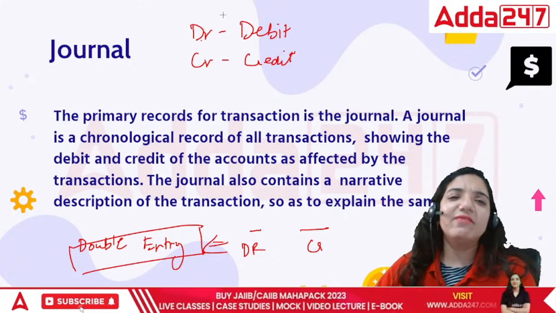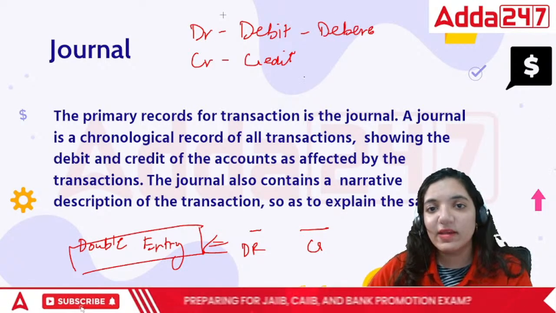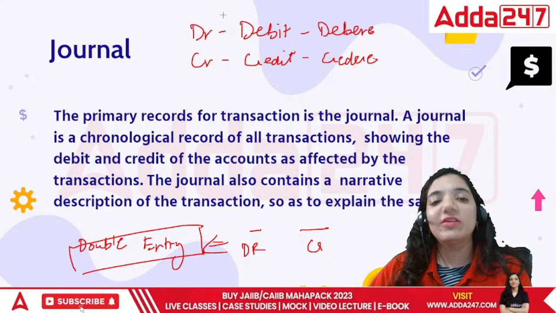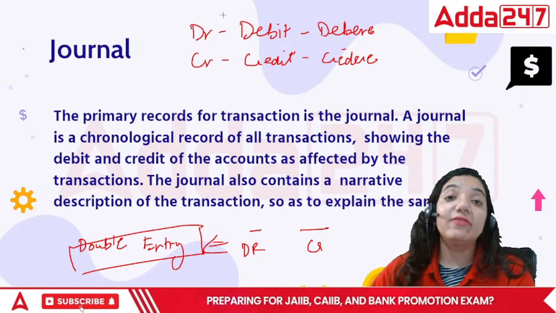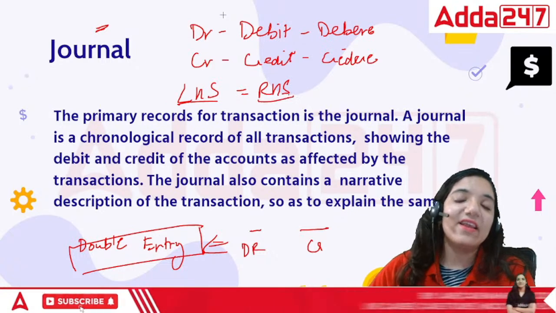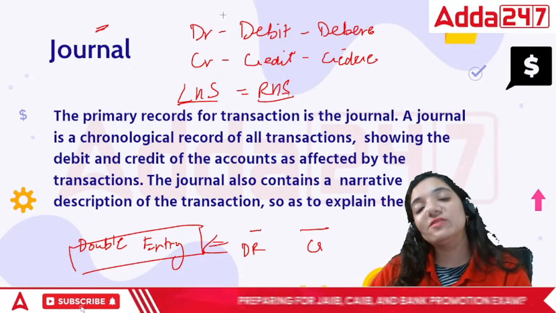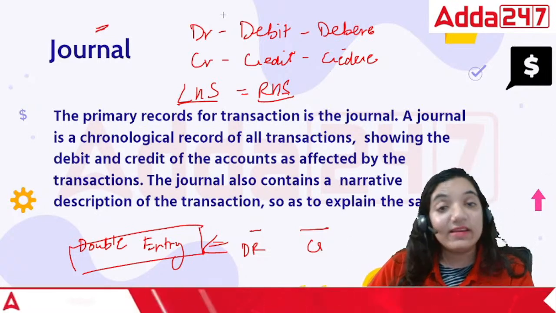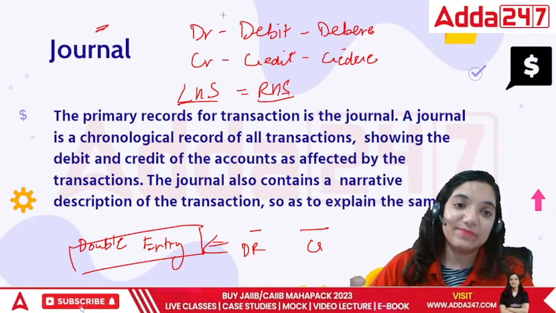Written that way because it is believed that the DR term is taken from the Italian word debere, and the second one was credere. There's another saying that this is debito and credito as well. So there are multiple theories. According to the accounting scenario, they defined this as LHS is equal to RHS. The right hand side and left hand side are equal. If I put 10 rupees into the business, I can spend only 10. It will never be that I have 10 rupees and spend 12. It can happen, but first I'll have to take a loan of 2 rupees, make it 12, and then spend it.